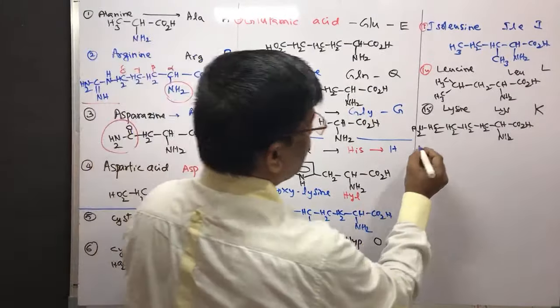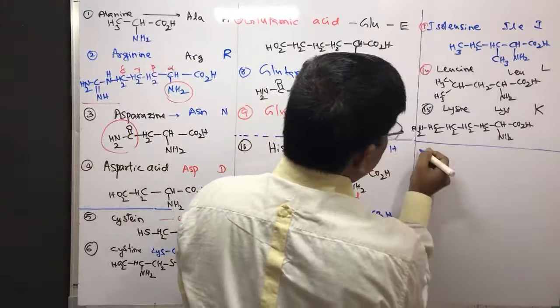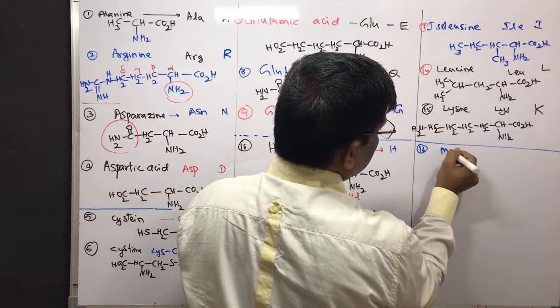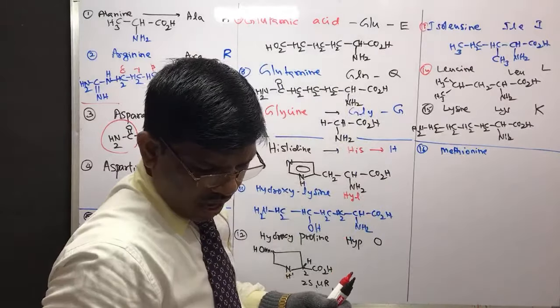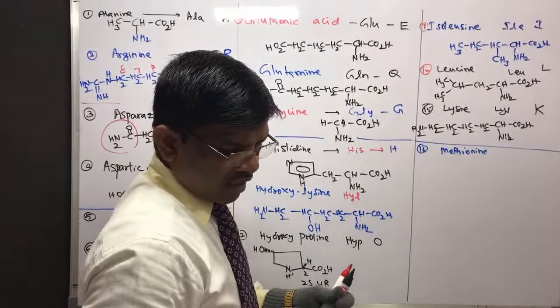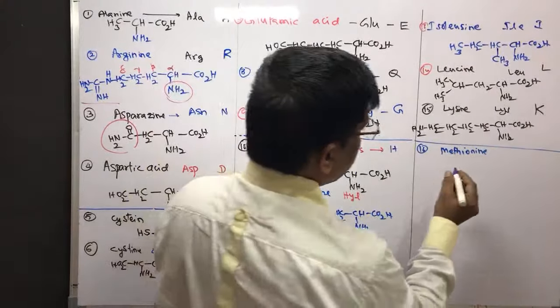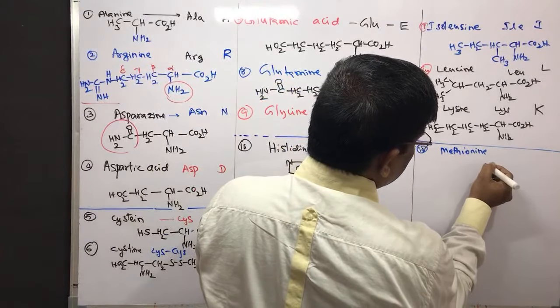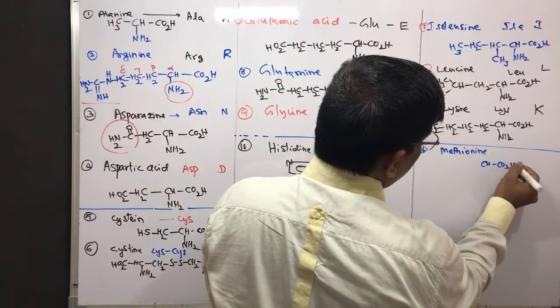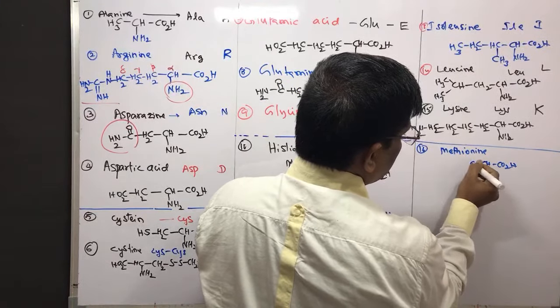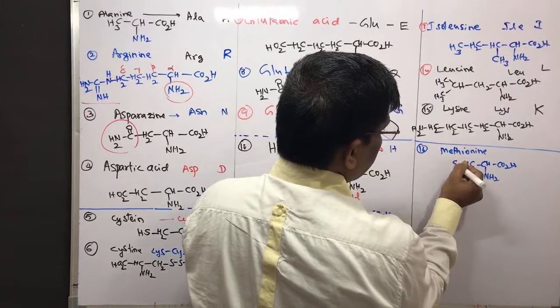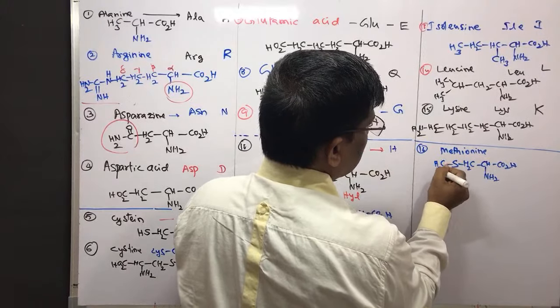Then methionine, which is very, very important, students. Methionine is the compound having sulfur, thiomethyl ether of alanine, CH CO2H and this is amine. CH2S methyl.